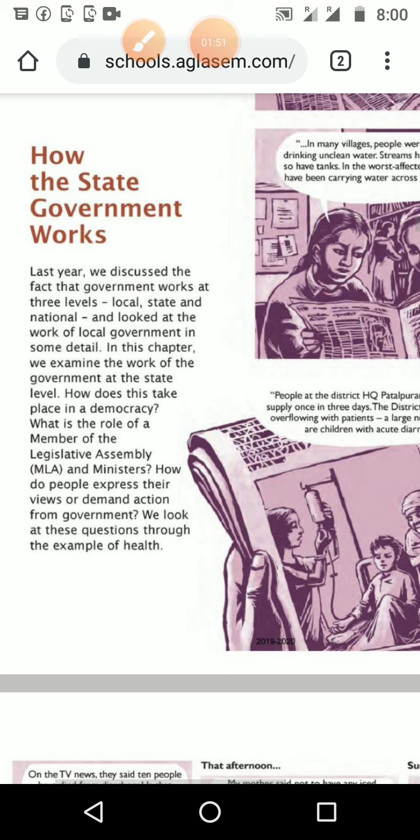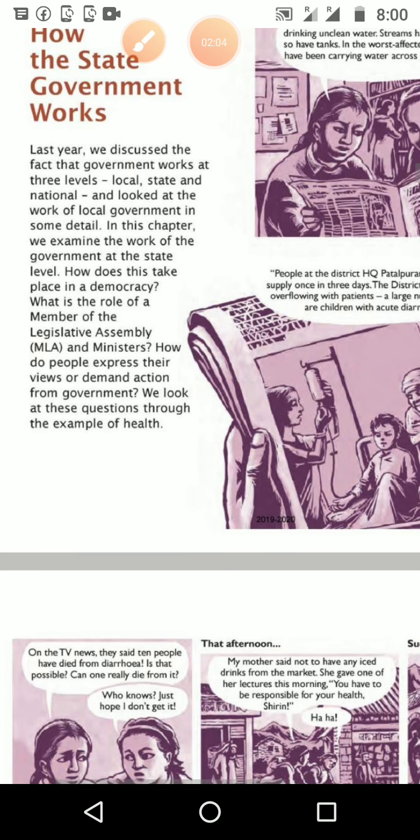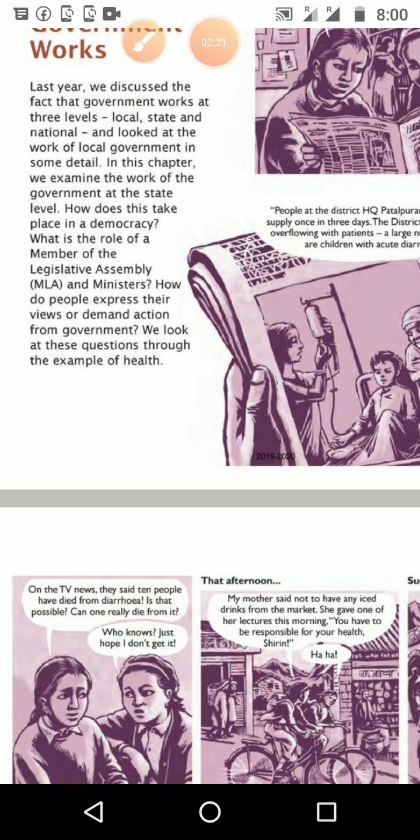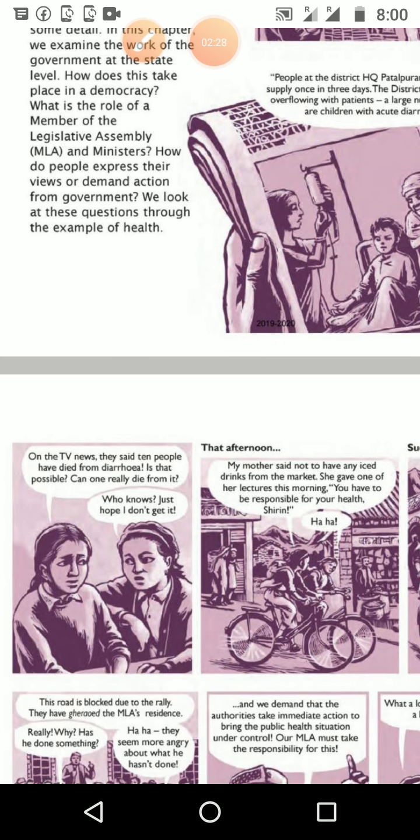And how does this take place in a democracy? In a democratic country, how does the state government function, who is giving help, from where they are getting funds, how they are distributing them, all these things we want to think about. What is the role of the members of the legislative assembly, the MLAs, and the ministers? Who is electing the MLA, and what are the duties of the MLA? Then who are the ministers, how do we select our chief minister, and what are their duties and functions? Who is the ruling party, who is the opposition party? All these things we want to study in this lesson.